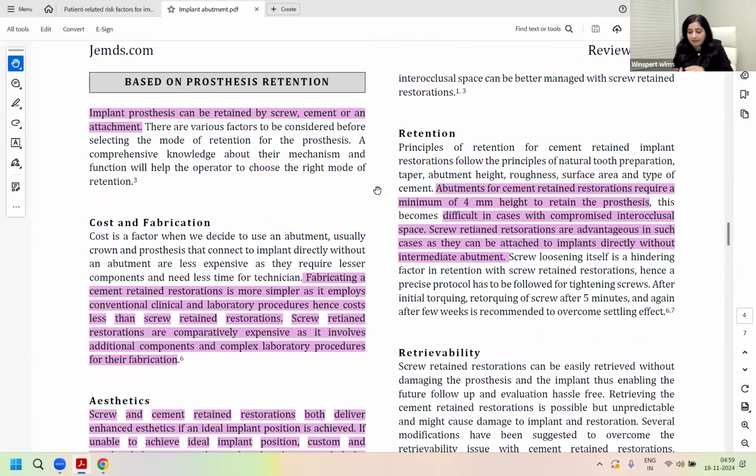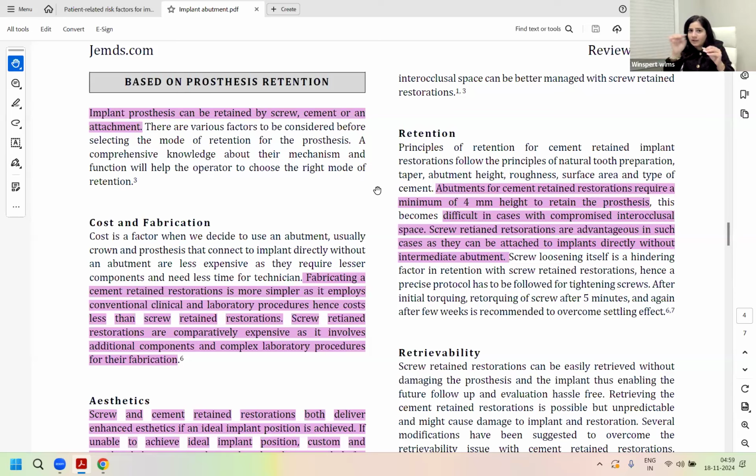Interocclusal distance is the height from where the gingiva is till the occlusal plane of the opposing teeth in the maximal intercuspation. Can you imagine a patient biting in maximum intercuspation and then that single tooth missing space?